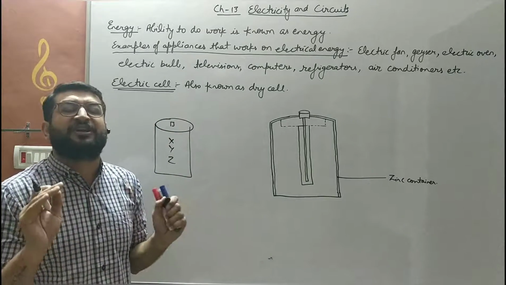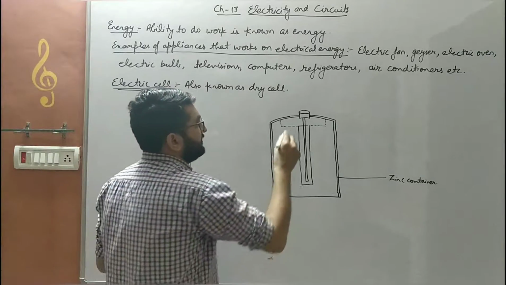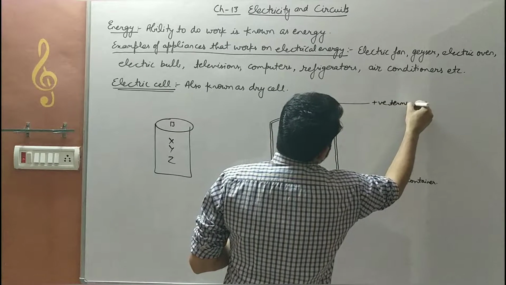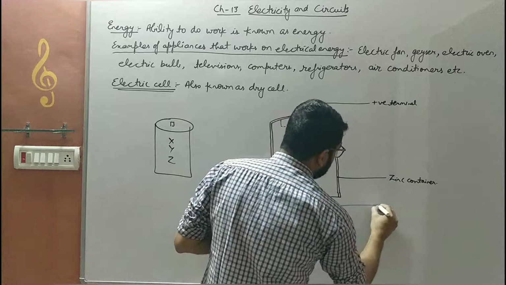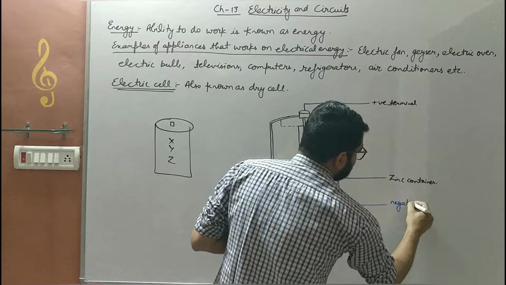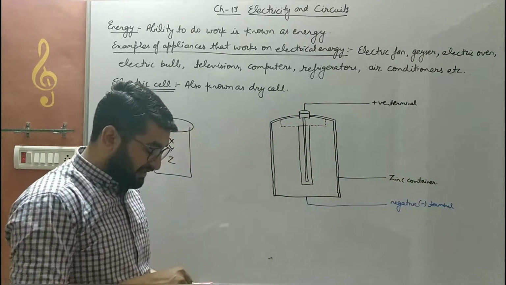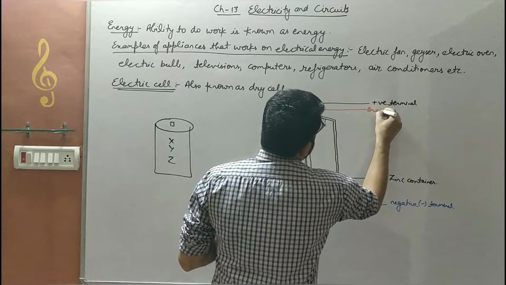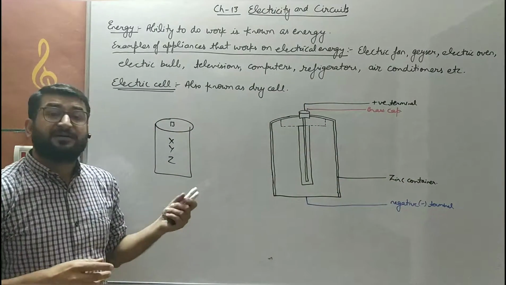Every cell, every electrical device must have two terminals. हर electrical device के दो terminal होते हैं बच्चे. One is the positive terminal and the other is the negative terminal. This zinc container which is left open, uncovered, is the negative terminal. And for the positive terminal, a brass cap is there. This brass cap, present at the top of a dry cell, is the positive terminal.